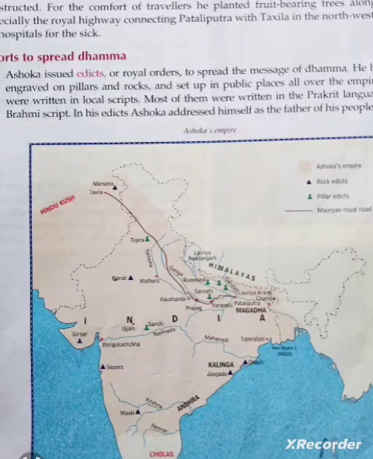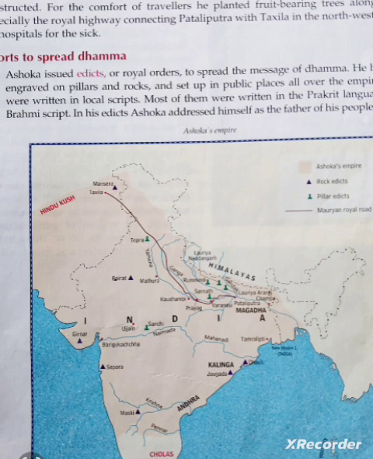After the time of Ashoka, many rulers came. These rulers were very weak. As a result, the system of administration began to collapse. In 185 BCE, Brihadrata, the last Mauryan ruler, was murdered by Pushyamitra Sunga, and the Mauryan dynasty came to an end.